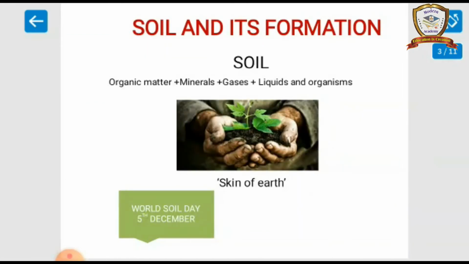Today we are going to see about soil and its formation. What is soil? Organic matter plus minerals plus gases plus liquids and organisms. This is the soil. Soil is a mixture of organic matter, minerals, gases, liquids and organisms that together support life. Soil minerals form the basis of soil. It forms on the surface of the earth, so it is called the skin of the earth. World Soil Day is observed on 5th December every year.